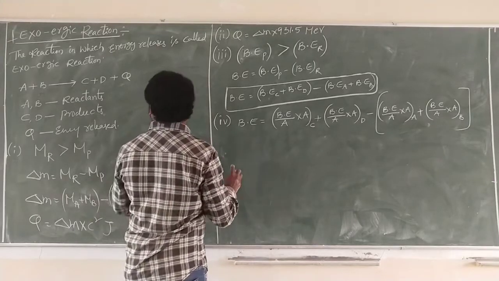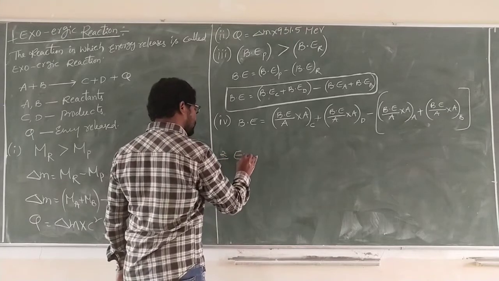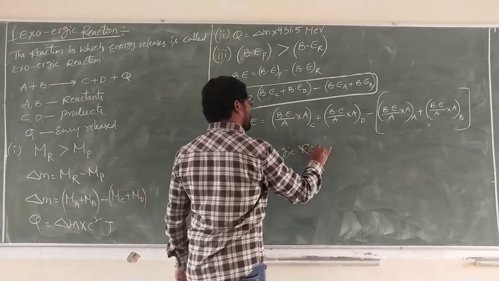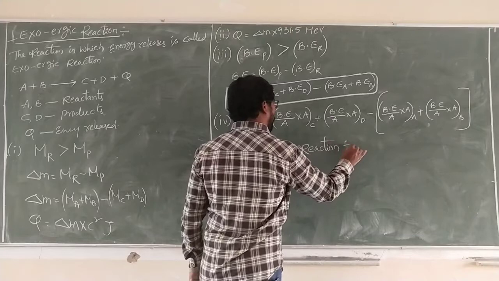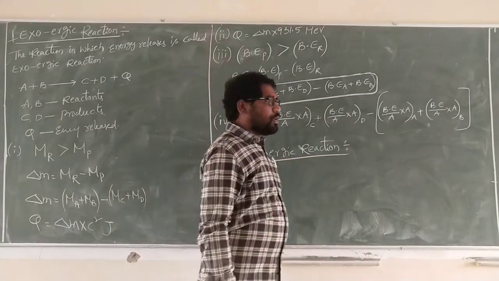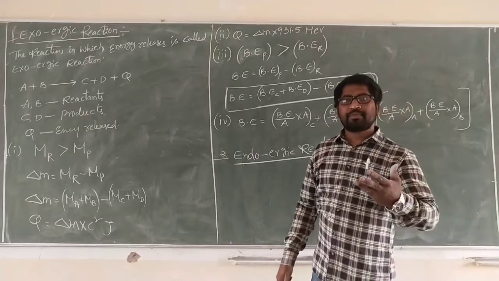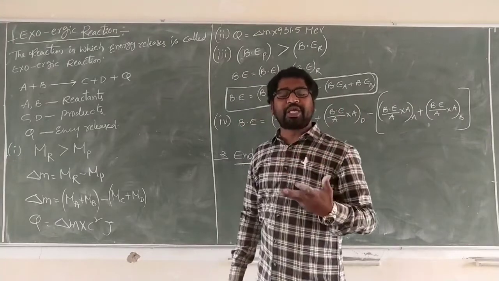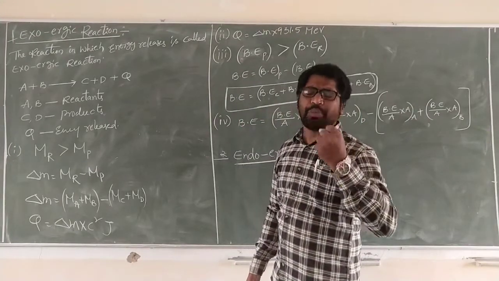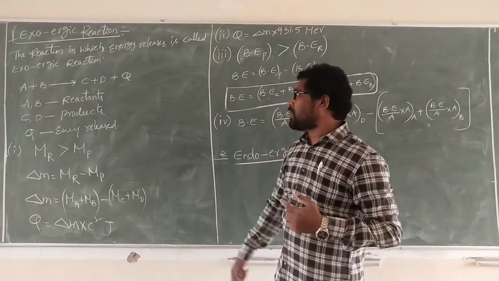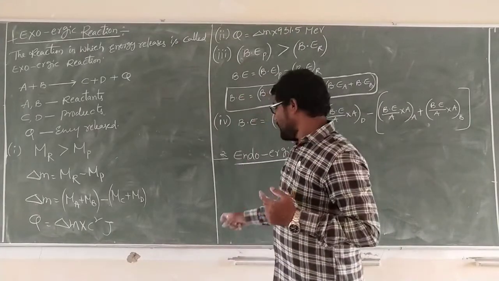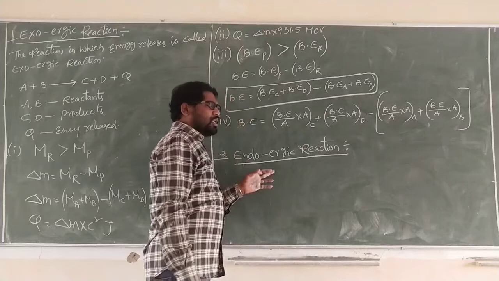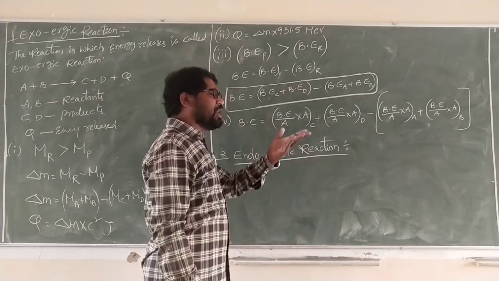Next, four. So this is exoergic. Now you go for endoergic. Before the reaction, for the constituents to react, the energy must be absorbed. Energy is taken in, and after that the reaction happens. Here, energy is released after the reaction. In the endo reaction, energy is absorbed.